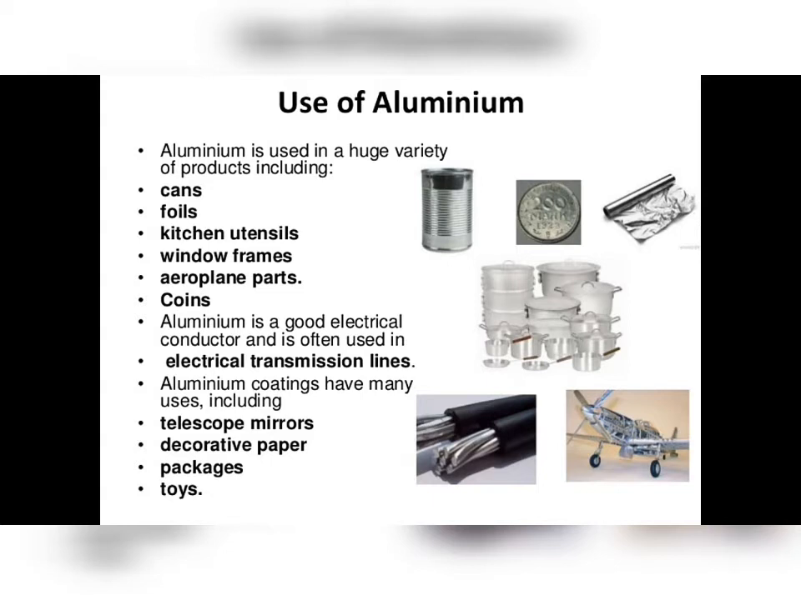Aluminium coatings have many uses including telescope mirrors, decorative paper, packages, and in making of toys. Most of you have seen the aluminium varieties like kitchen utensils and car domes and some wires, coins also, etc. Right? Aluminium foils also. I think everyone is able to see that aluminium foil in the picture, right? Yes, these are the uses of aluminium.